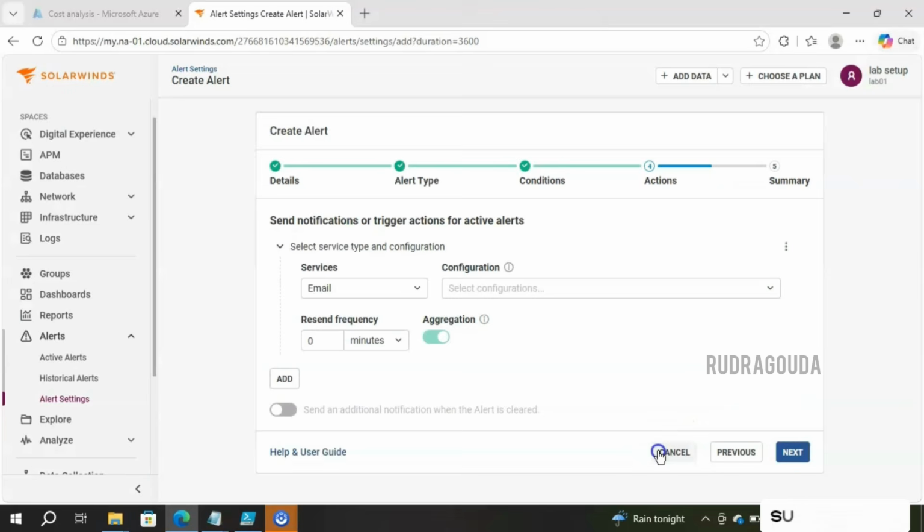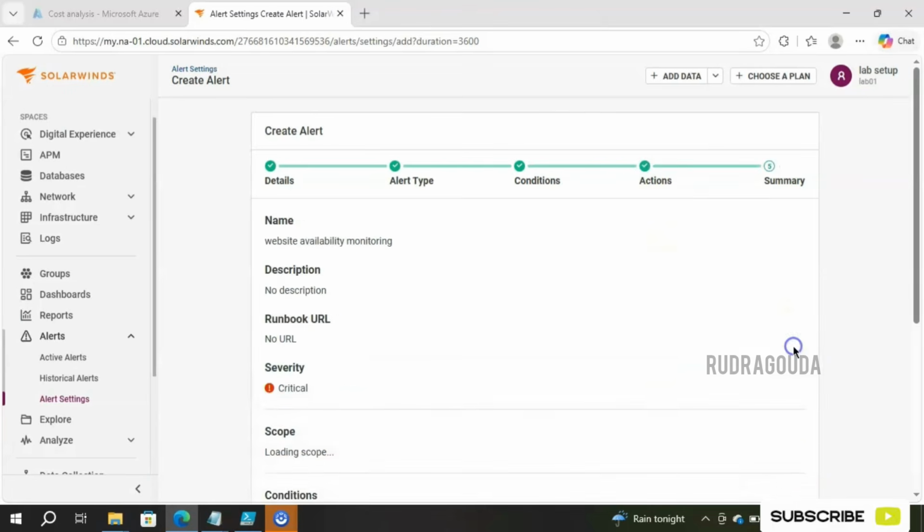For now, I'll simply click on cancel, next. If it were providing any feasibility to create test alerts, I could have done that. But as I said, it is not providing that option for the trial period, so I can't do anything. And finally, we are in the summary section. It is going to display whatever configurations we have done so far.